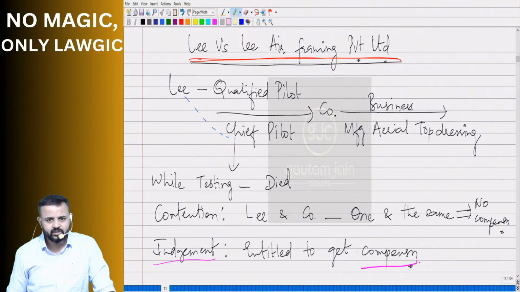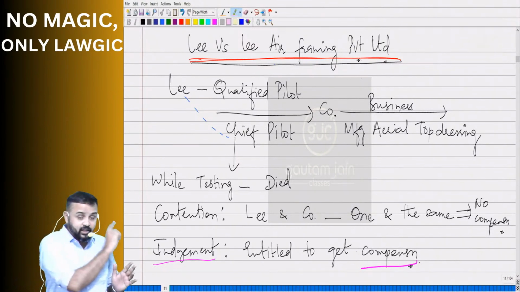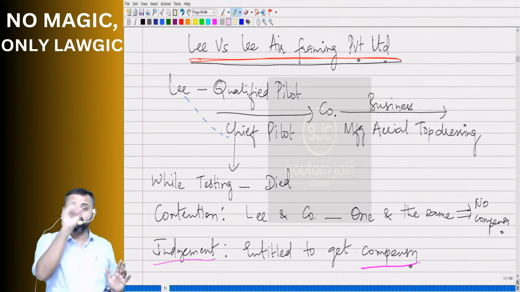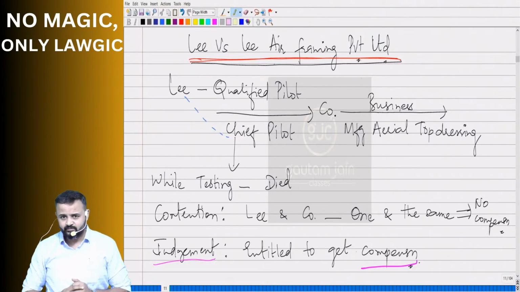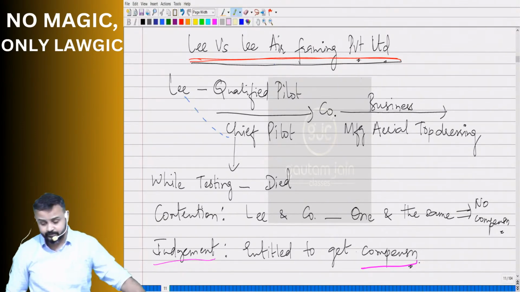Sure, no? So look at everything, like the citation, you have to focus. Who has filed the case against whom? Right, here it is Lee and Lee Airframing Private Limited. Correct? Yes, sir.